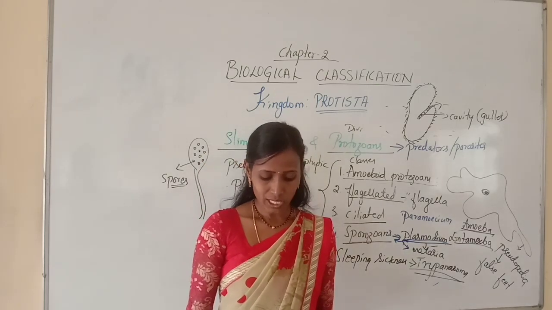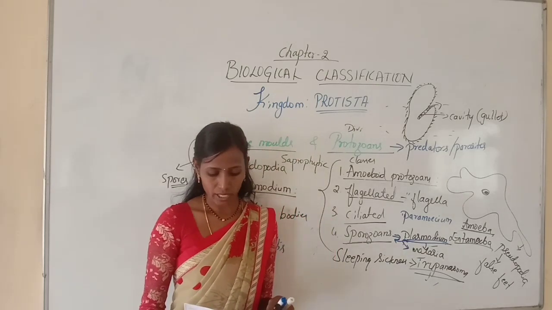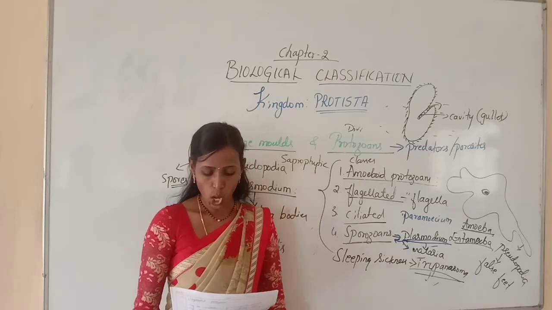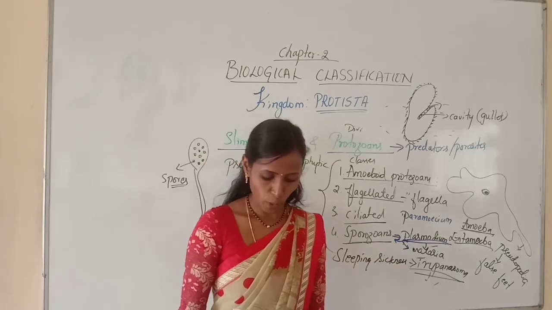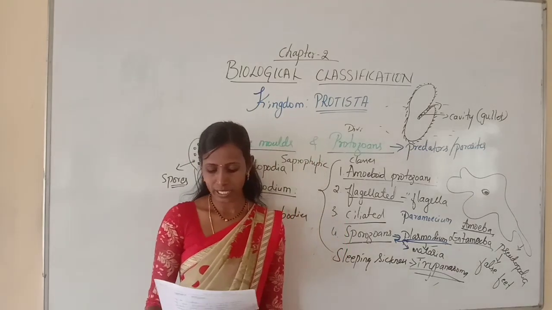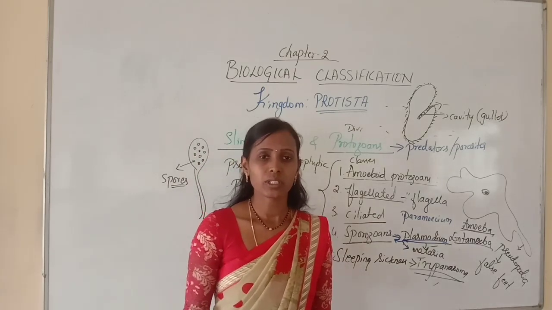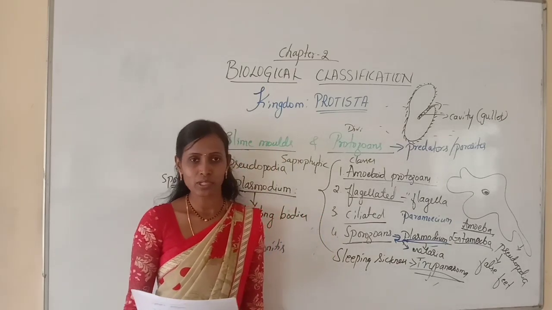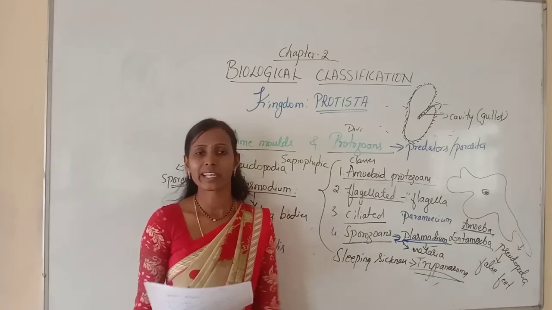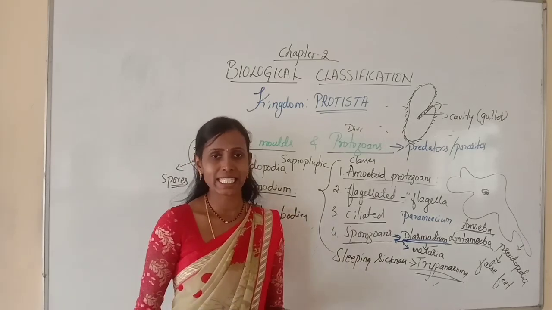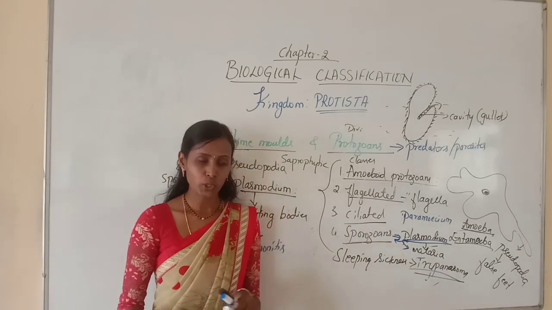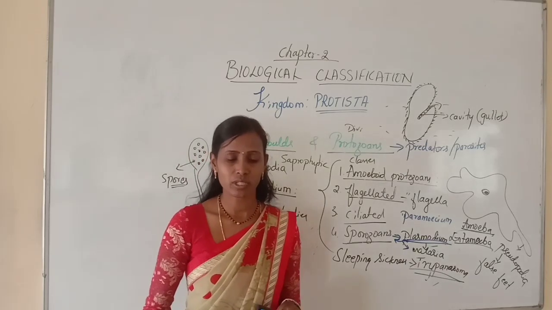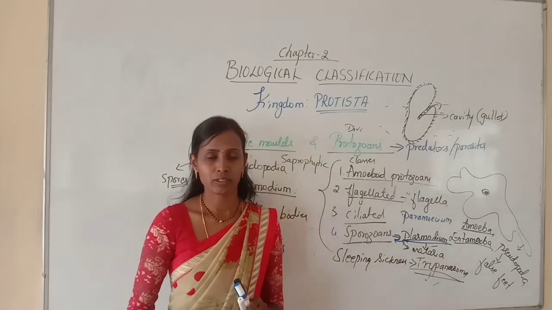Next, question 3. Chief producers in the ocean are: Option A, euglenoids. Option B, dinoflagellates. Option C, blue-green algae. Option D, chrysophytes. Here diatoms are the chief producers, and diatoms are included in Chrysophyta. So option D is correct. That completes today's class along with multiple choice questions. The remaining questions I will send in your group.